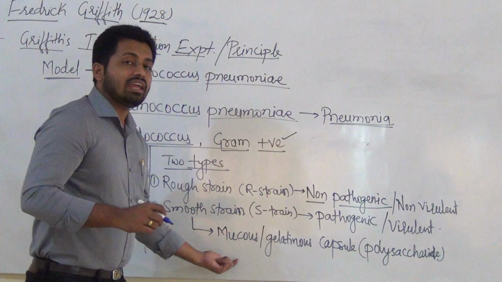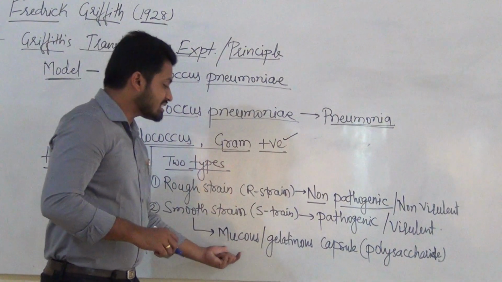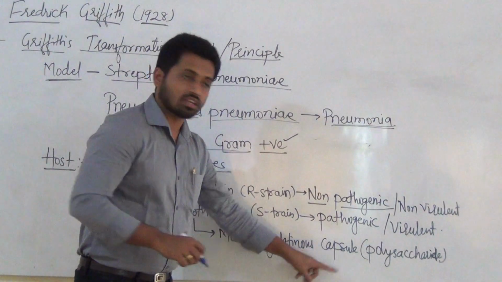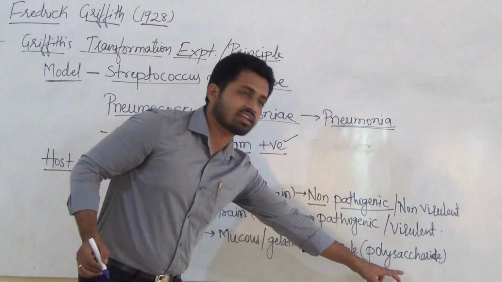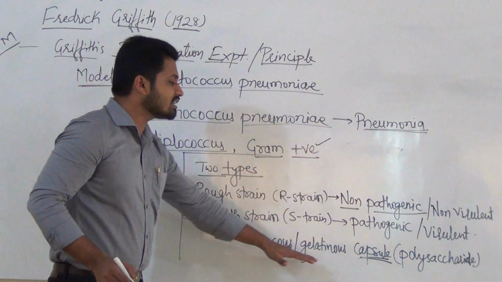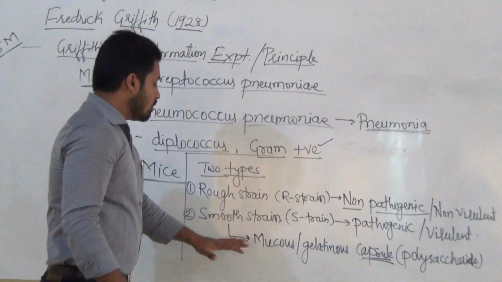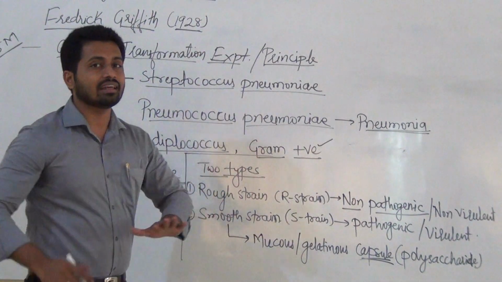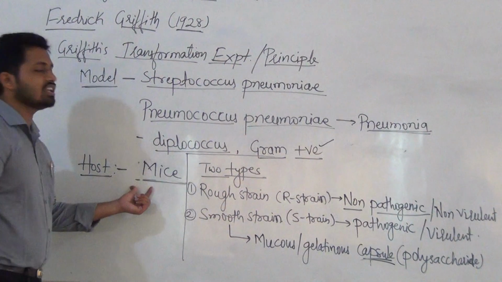So why is it pathogenic? The body is covered with a capsule. The capsule is made up of polysaccharide. This is again important from the entrance exam point of view. So it is a mucus gelatinous capsule. Now what happens when these bacteria enter the host body? Host usually here is mice.